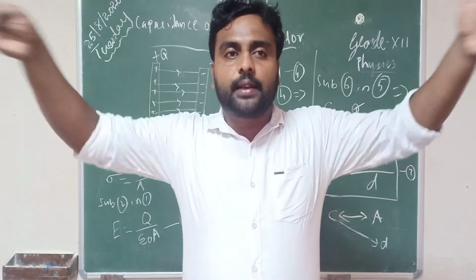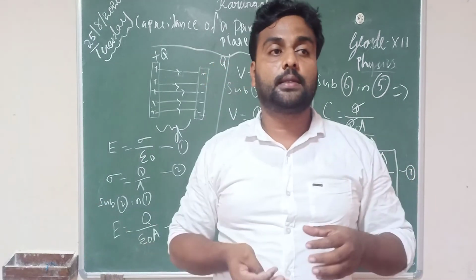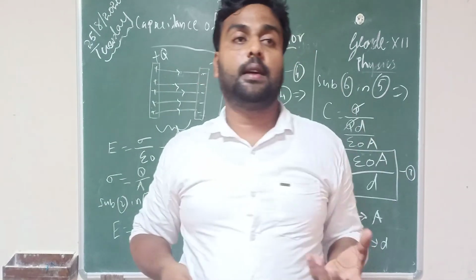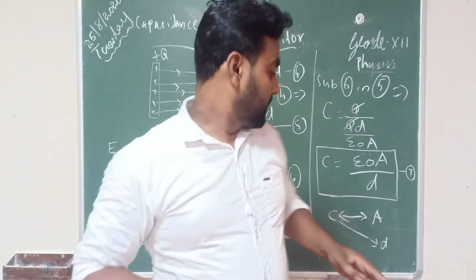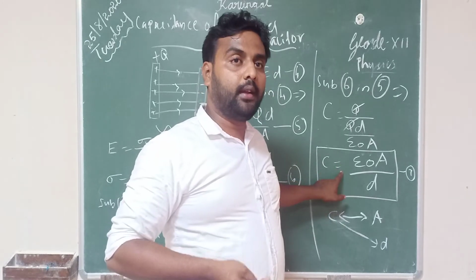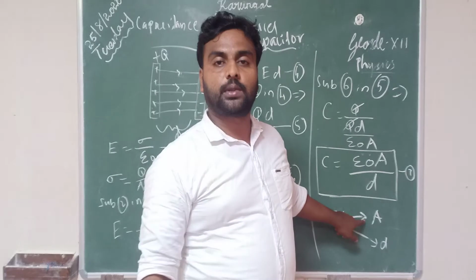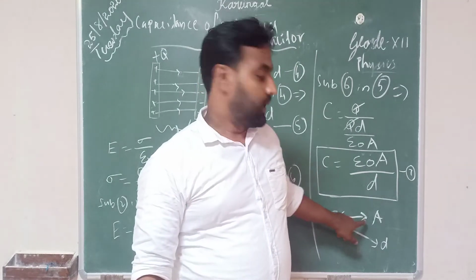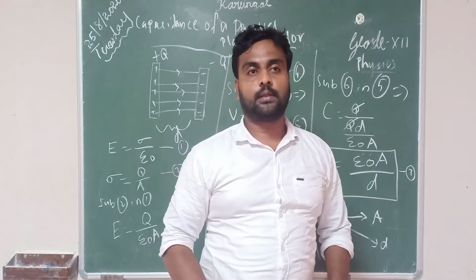If the distance between the two plates is more, then the ability to store charge, the capacitance, will be less.